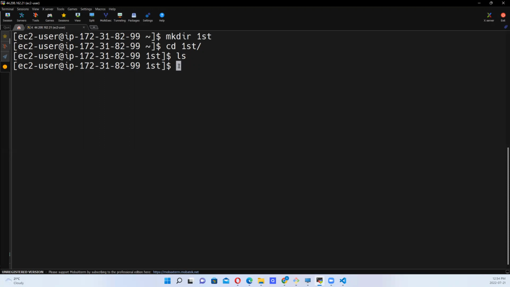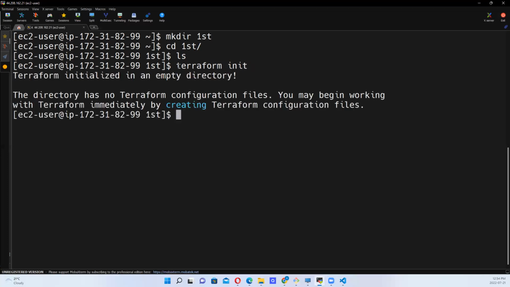We say terraform init. Okay, we've done this. It says no configuration files, and that Terraform has been initialized in an empty directory.